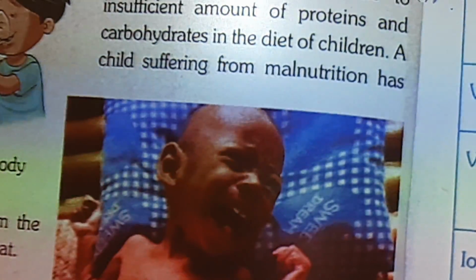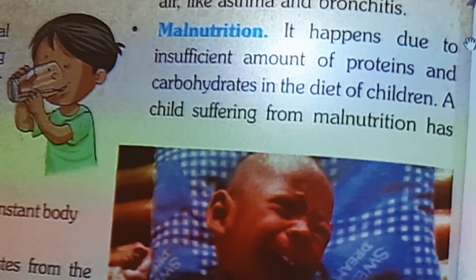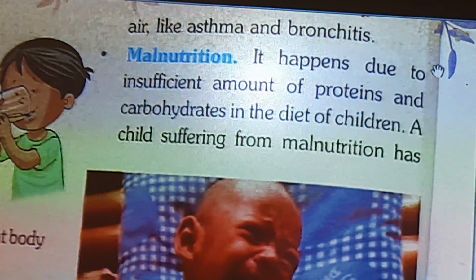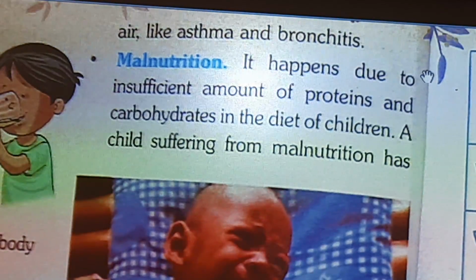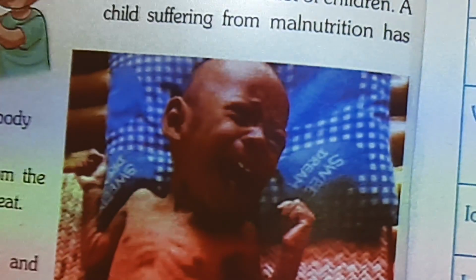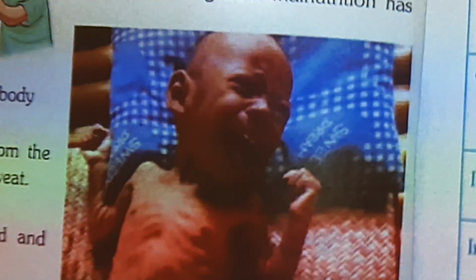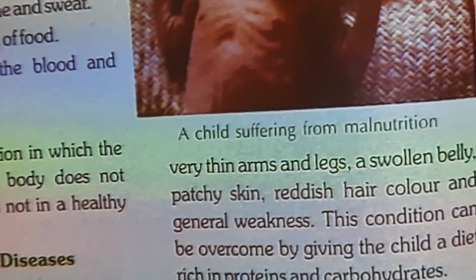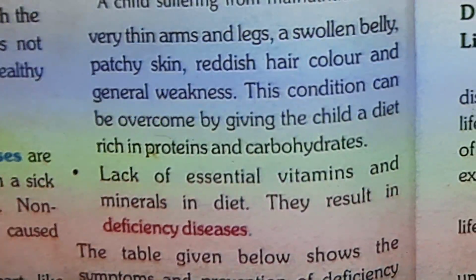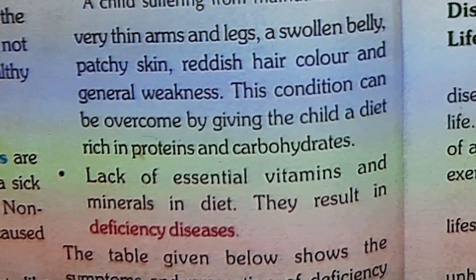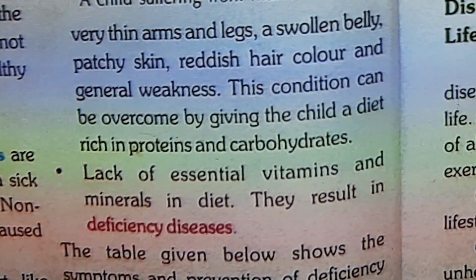Next, malnutrition. It happens due to an insufficient amount of proteins and carbohydrates in the diet of children. If they are not getting a sufficient amount of proteins and carbohydrates, they will suffer from malnutrition. Malnutrition has symptoms like very thin arms and legs, a swollen belly, patchy skin, reddish hair color and general weakness. This condition can be overcome by giving the child a diet rich in proteins and carbohydrates. If you start giving lots of proteins and carbohydrates, a child can come out of this malnutrition disease.